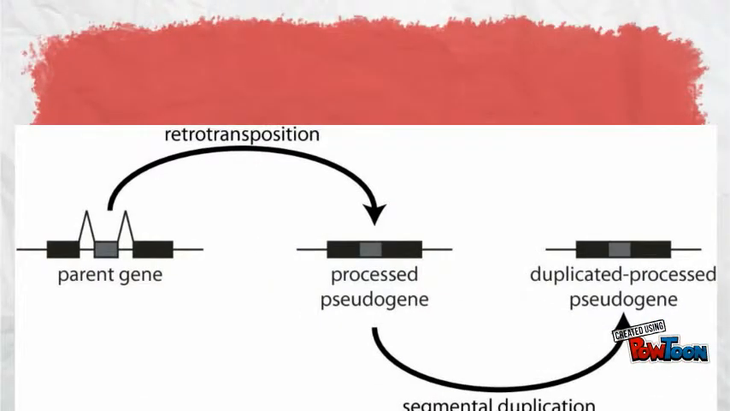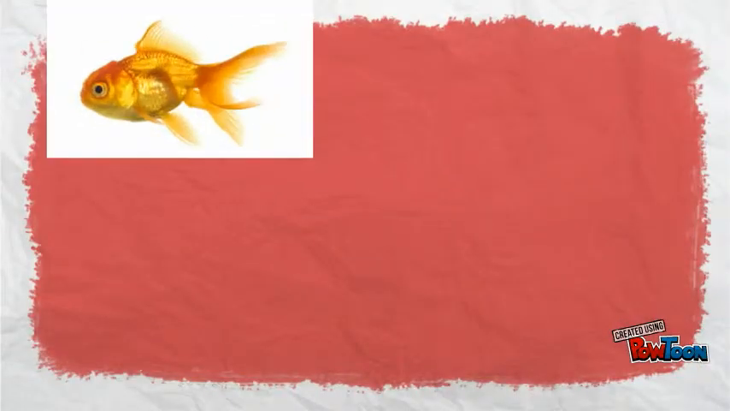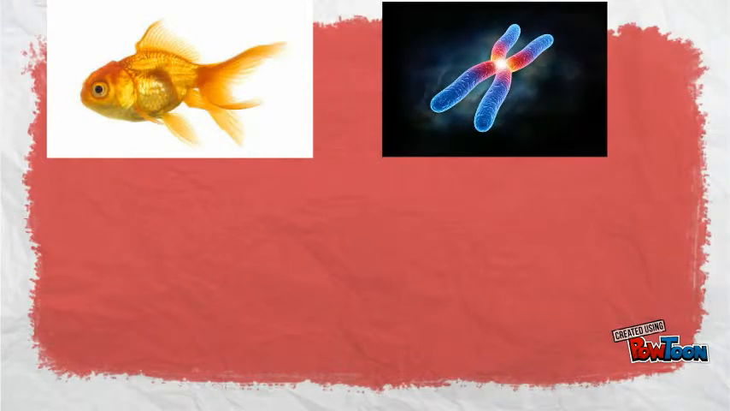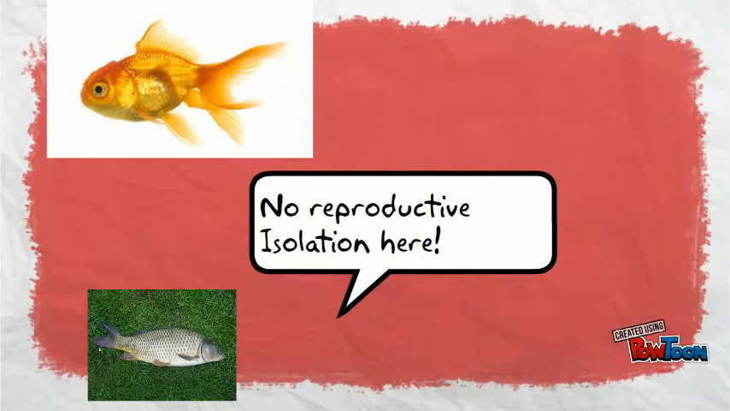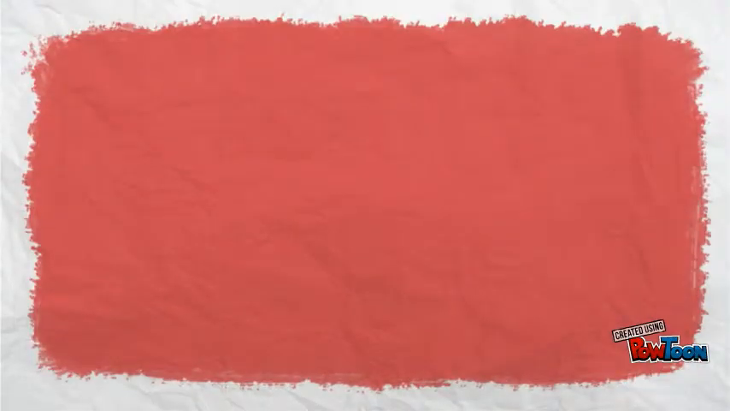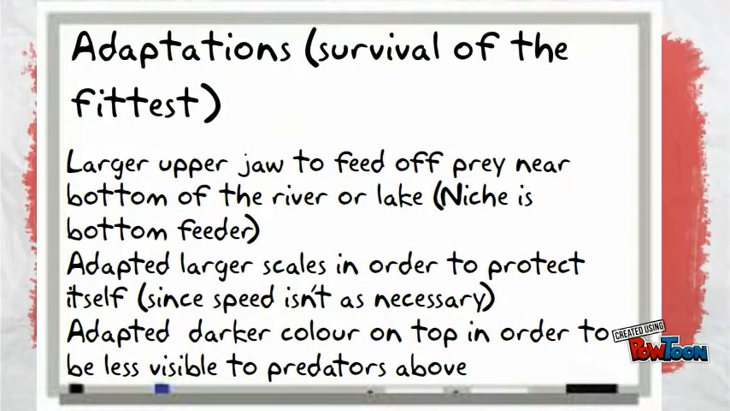Segmental duplication, which is not complete genome duplication like tetraploidization before, was estimated to be about 2.3 to 6.8 million years ago. Goldfish are also related to this fish since it has the same number of chromosomes and has naturally occurring hybrids. Some adaptations that the common carp has gone through over time include a larger upper jaw to feed off the river bottom, larger scales to protect themselves, and a darker color on top of the fish to camouflage from predators.